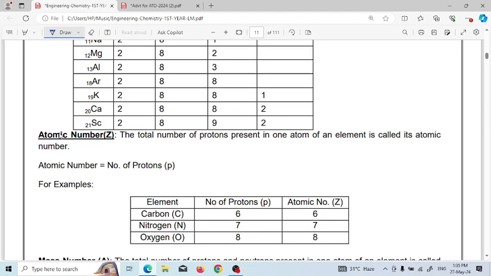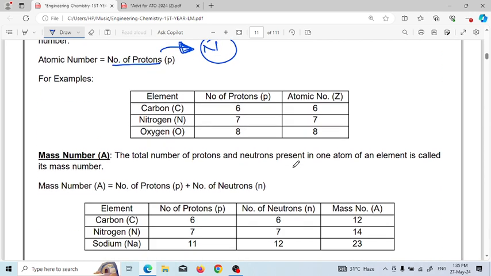The first thing is how to distinguish atomic number. Atomic number is universally denoted by Z. The atomic number is the total number of protons present in an atom of an element, so atomic number is the number of protons, which lie inside the nucleus. For example, carbon has atomic number 6, so the number of protons is 6. Nitrogen has atomic number 7 and 7 protons. Oxygen has atomic number 8 and 8 protons.